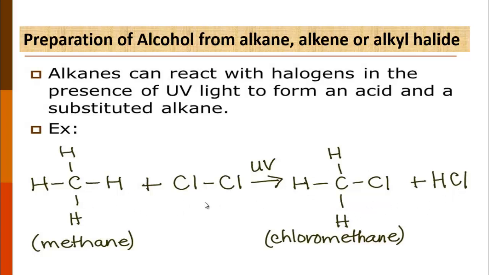Follow here, when methane reacts with chlorine in presence of sunlight, what is produced? Chloromethane, also known as methyl chloride, and hydrogen chloride. This is actually known as alkyl halide or alkyl chloride.